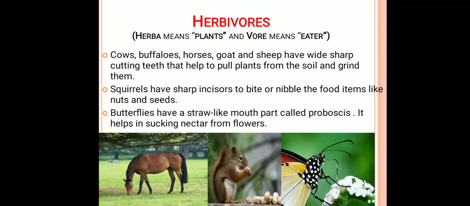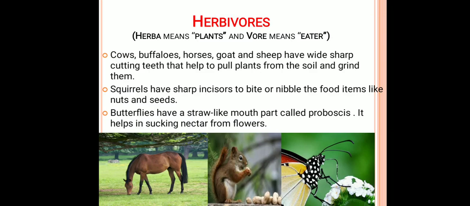Herbivores are the plant eating animals or the plant products eating animals. For example, cow, buffalo, horses, goat, sheep, squirrels, butterflies. All these animals are herbivores. So what are the specific characteristics which make them herbivores? First of all, we consider the cow, buffalo, horses, goat and sheep.